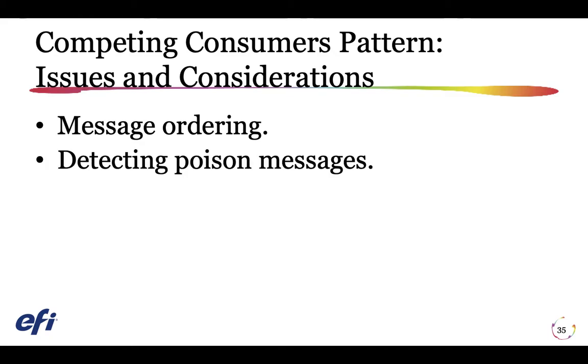Detecting poison messages. A malformed message or a task that requires access to resources that aren't available can cause a service instance to fail. The system should prevent such messages being returned to the queue and instead capture and store the details of these messages elsewhere so that they can be analyzed if necessary.